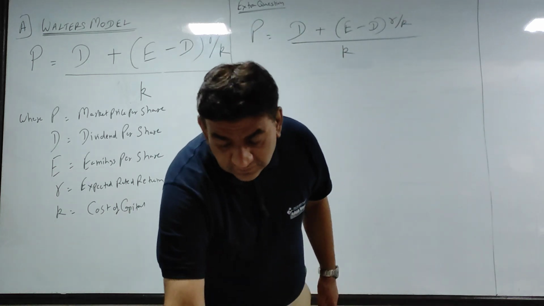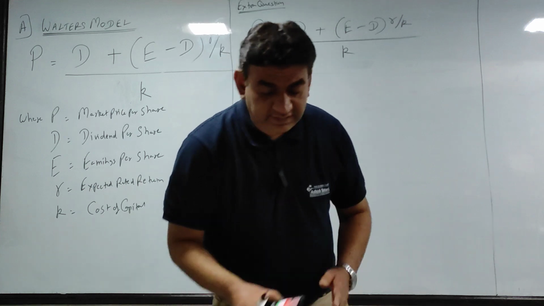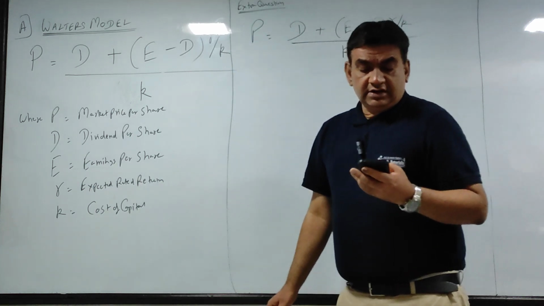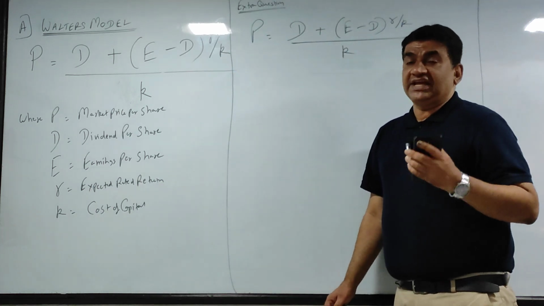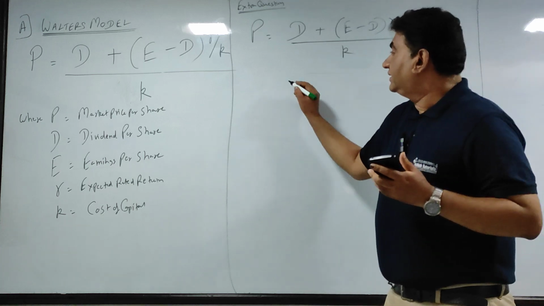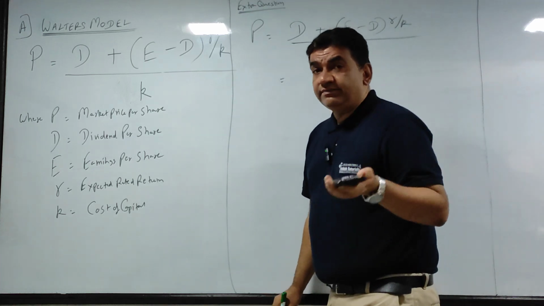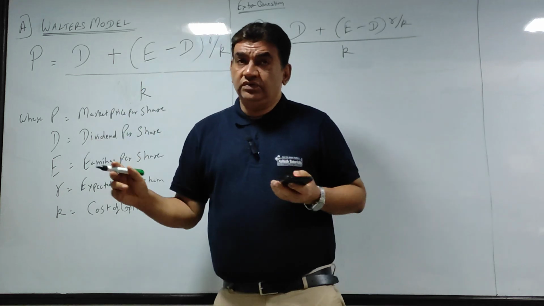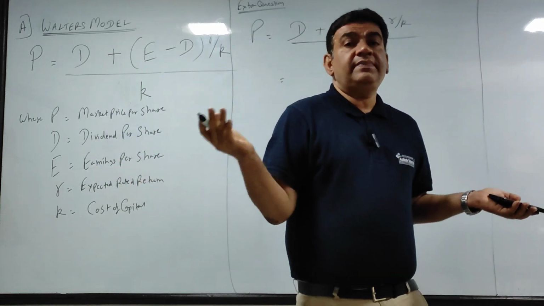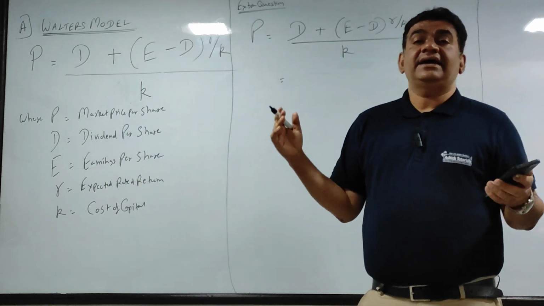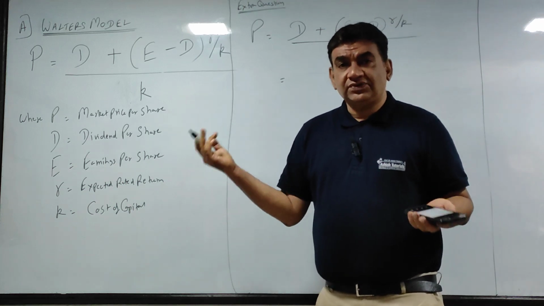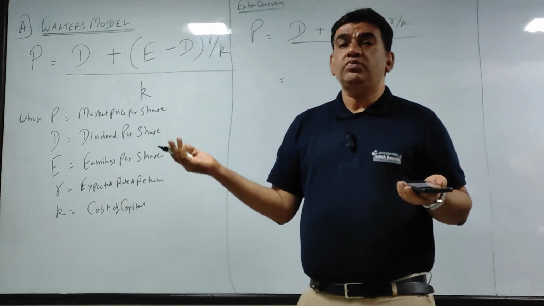Now let's solve one by one. Earns 20 per share, that is E. Now first I need D, that is dividend per share. What I told you: no company will pay dividend unless and until they are earning. So first earn the money. First you earn, then you pay.